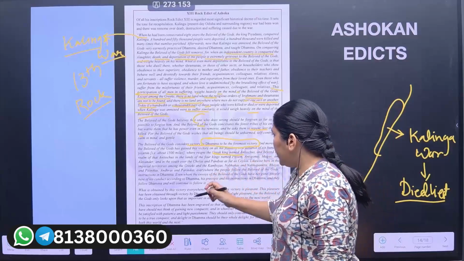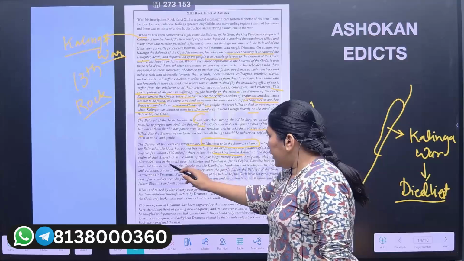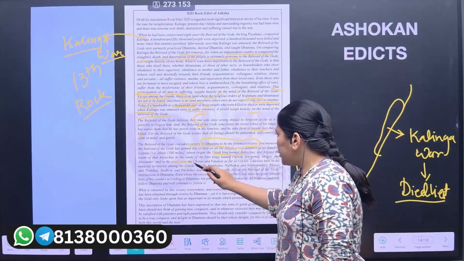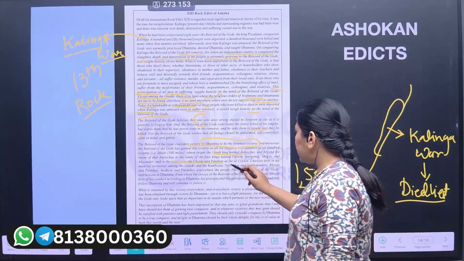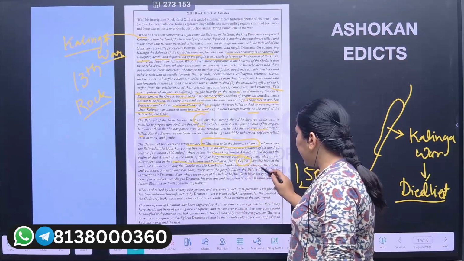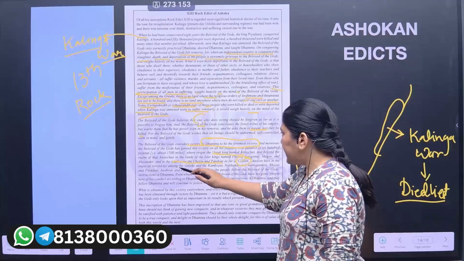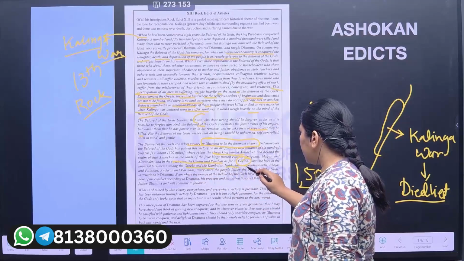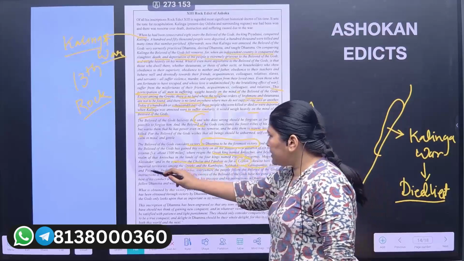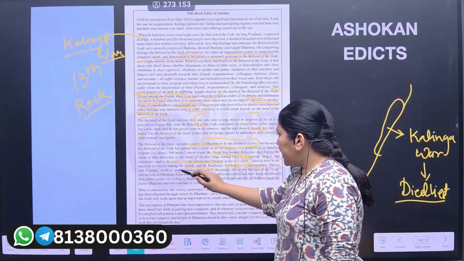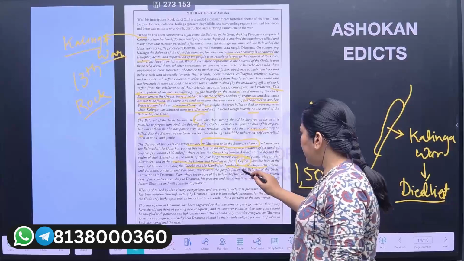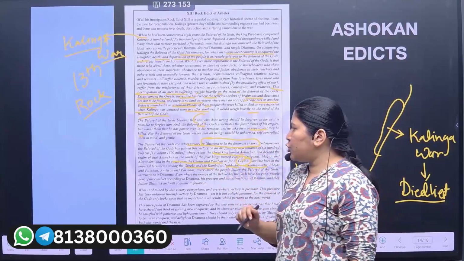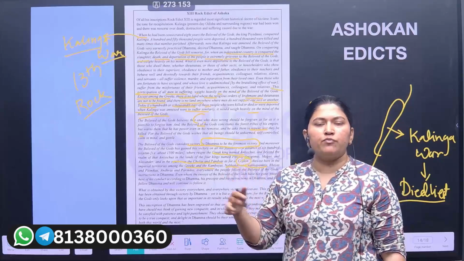Now this edict also talks about the south, the Cholas and the Pandyas as far as Ceylon. Likewise, here the imperial territories among the Greeks and the Kambojas, the Nabhakas, the Nabhapankantis, Bhojas, Pitinikas, Andhras, Parindas, everywhere the people follow the beloved of the gods. So everyone is following Ashoka and his instruction of the Dhamma.